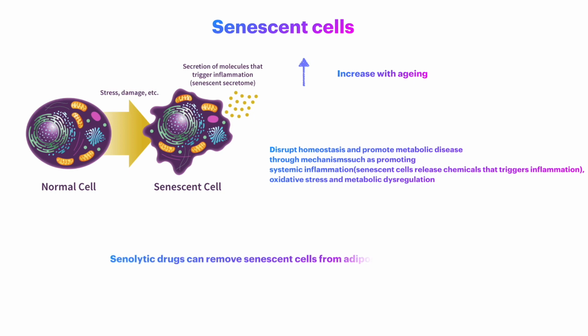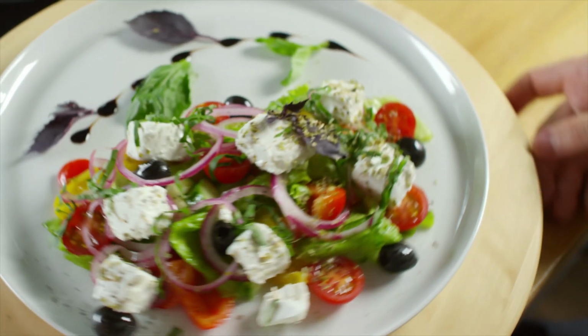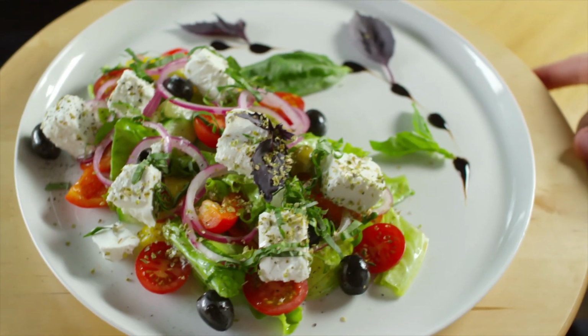Recent studies show that senolytic drugs can remove senescent cells from adipose tissue, while other strategies include senomorphic drugs and antibody-mediated therapies. Further research is needed to determine if these therapies can improve body composition and metabolic health in aging humans. A balanced diet plays a pivotal role in offsetting age-related metabolic changes.